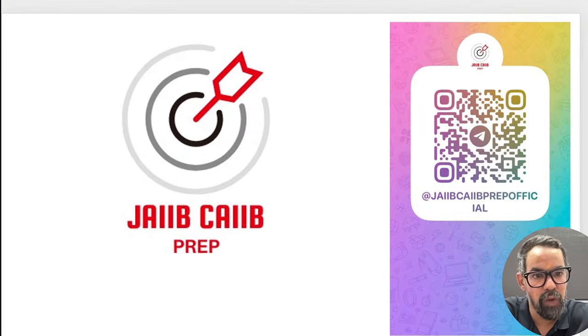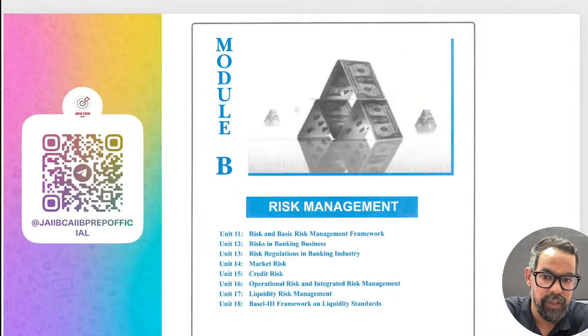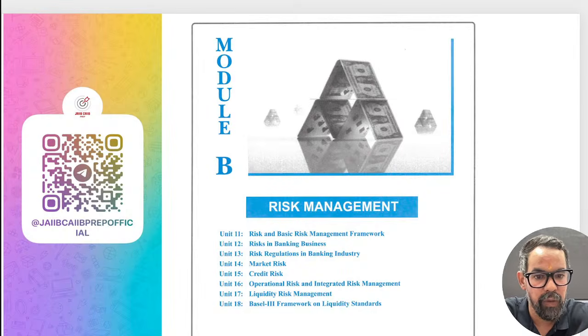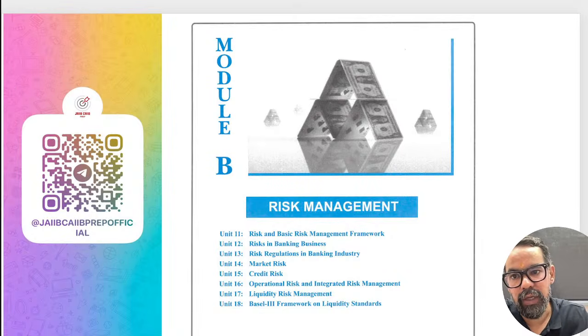For the next 2 hours we will be working around module B itself. Module B is very important, very interesting again. So module B is our next target.